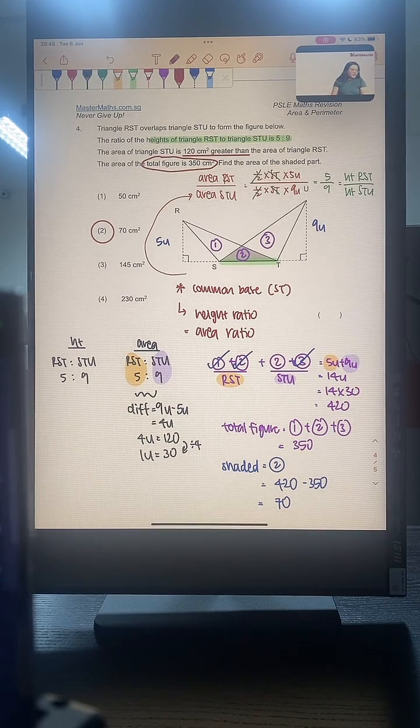Any questions so far? Any questions? We are down to the last one already, so don't give up, everybody. Okay, one last question for the day.